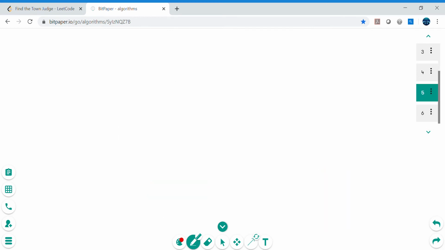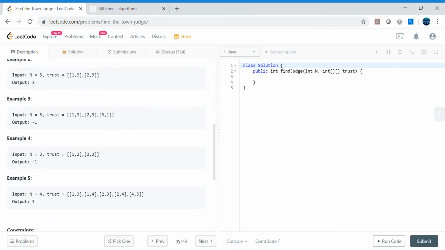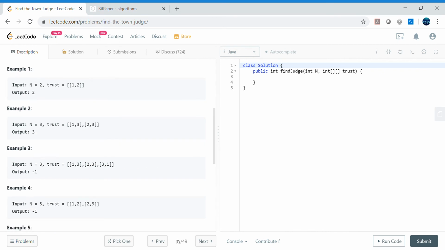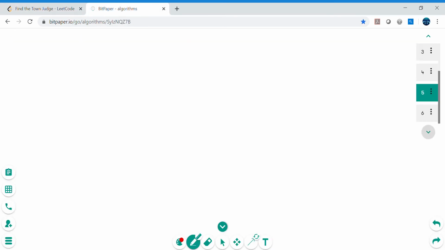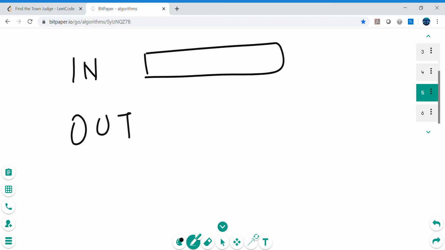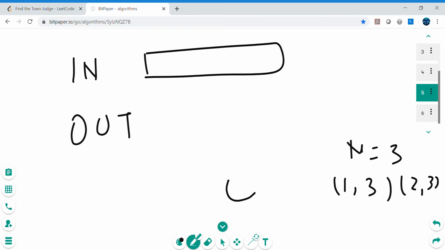Now let's try to understand with another example as well. So now let's take the second example. Let's move this in array, and then this is out array, and 1 comma 3, 2 comma 3. So n equals 3, 1 comma 3, and then 2 comma 3. So 1 2 3. The arrow is going from 1 to 3, and an arrow is going from 2 to 3. So this is the condition.